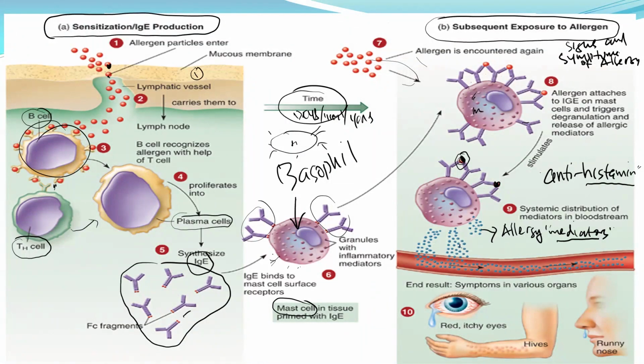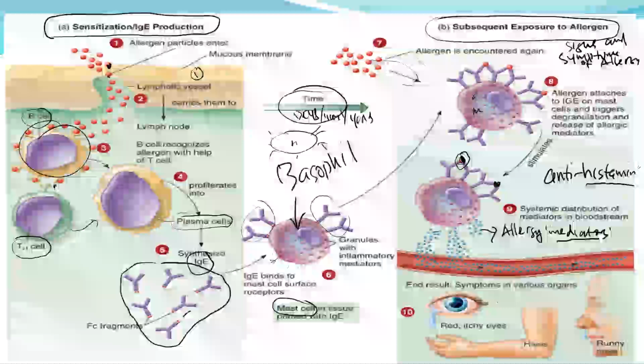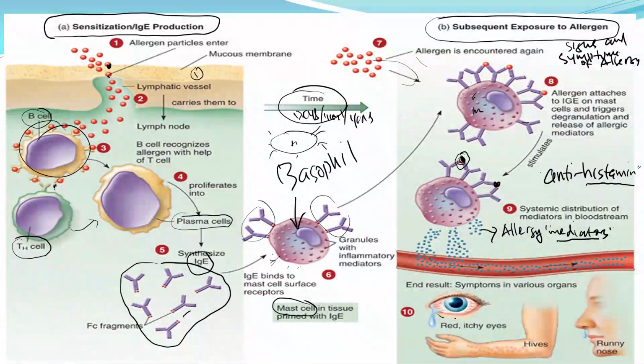So let's say this histamine is produced. It will be delivered by the bloodstream to some organs that will produce the symptoms of the allergy, like, for example, the eyes, itchy eyes, red eyes, the skin, itchy skin, red skin, the nose, a runny nose, headache, and so on.